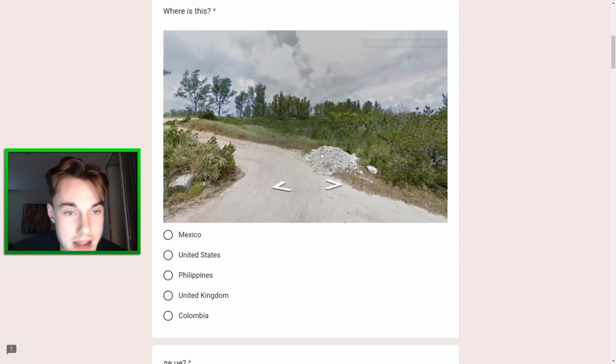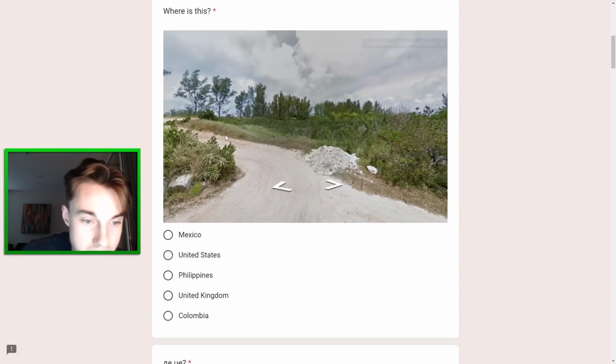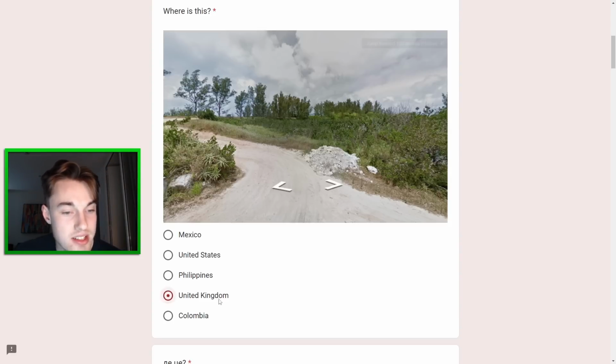And the first one here is difficult. Kind of looked a bit like Cambodia to me, but we do not have that as an option. Instead, we have Mexico, US, Philippines, UK, and Colombia. I would say that this is United Kingdom in Bermuda, maybe. That's kind of how this appeared to me with these trees, but maybe the fact that that's an option is just what's throwing me off here, and it's not that at all.